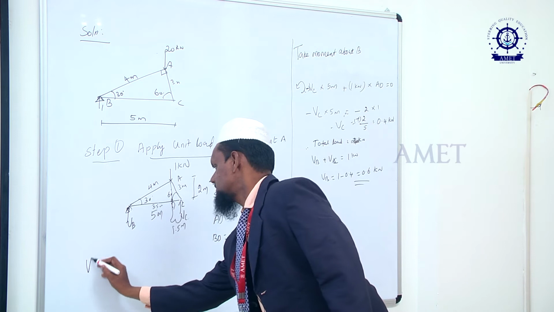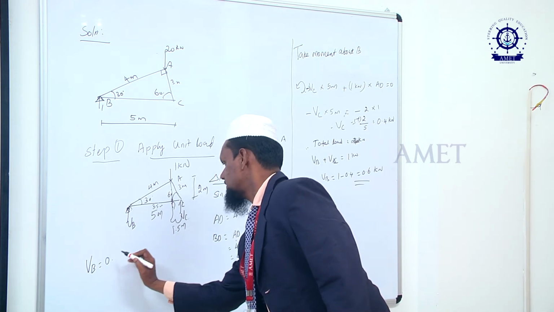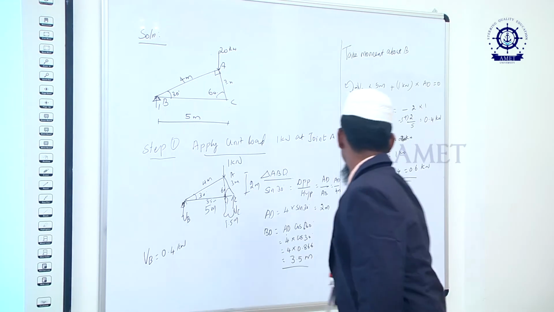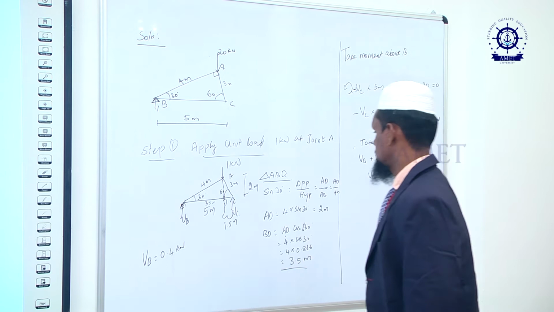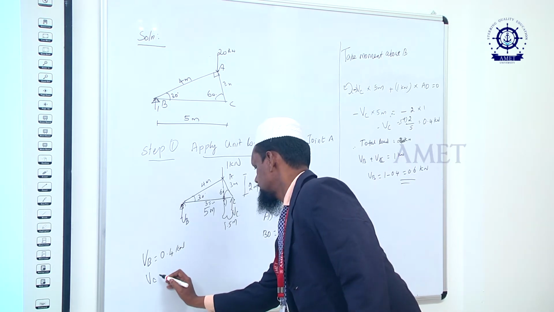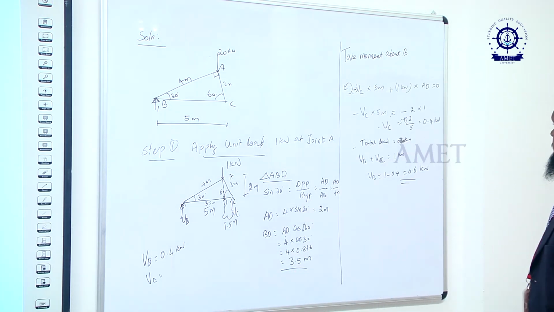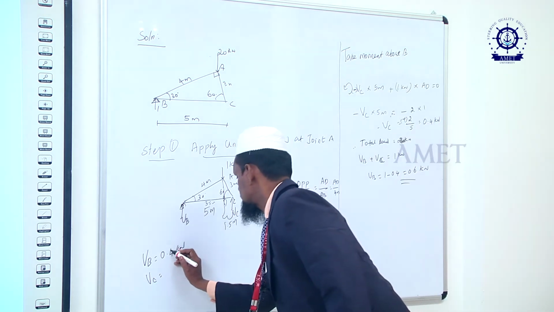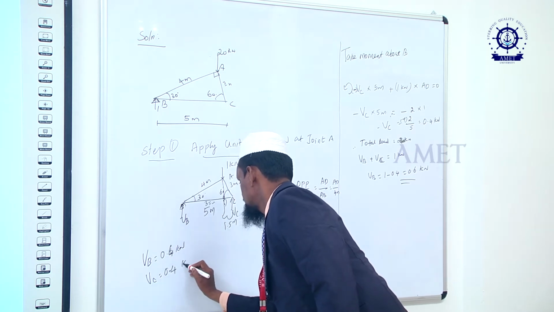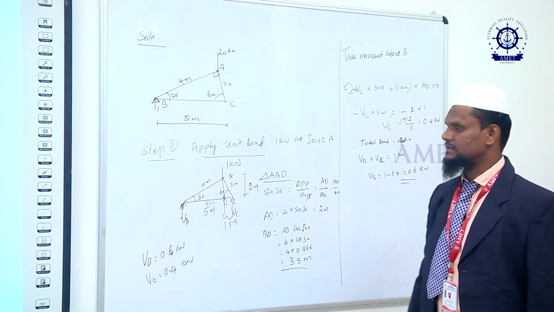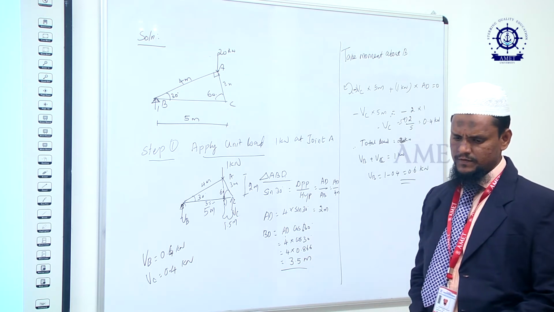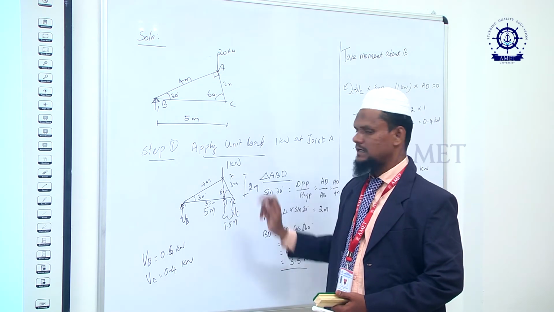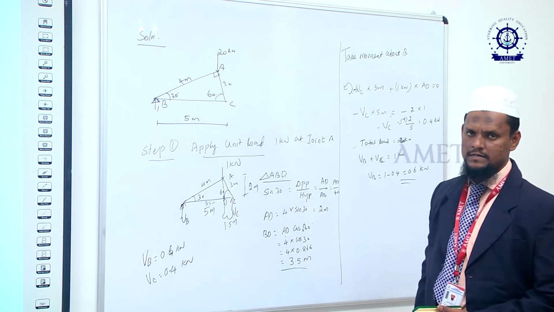Therefore, VB is equal to 0.6 kilonewton, and VC is equal to 0.4 kilonewton.